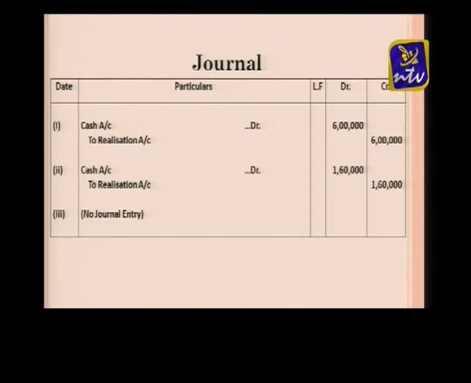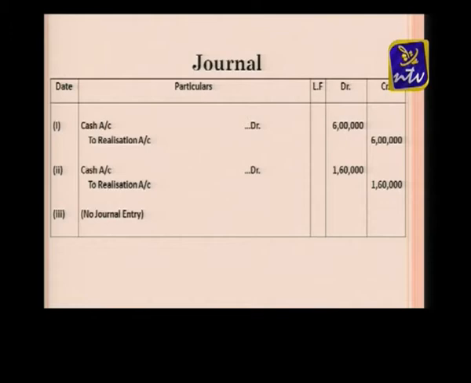So you can look at this board question, 2013 board question. They are asking, pass the necessary journals under the following circumstances, what entry you are going to pass. So number 1, land and building was taken over by a land development authority for cash 6 lakh.